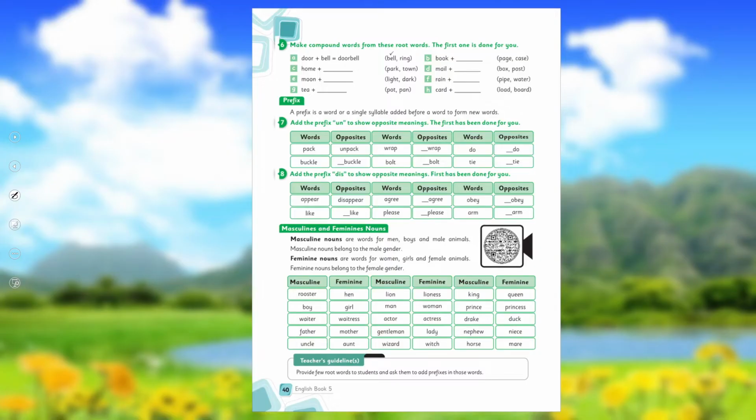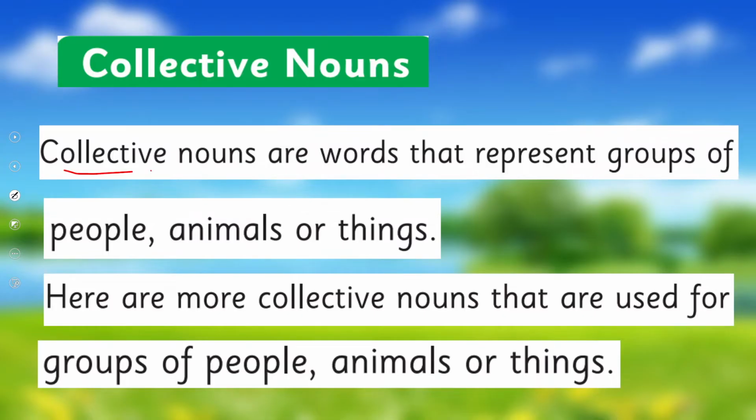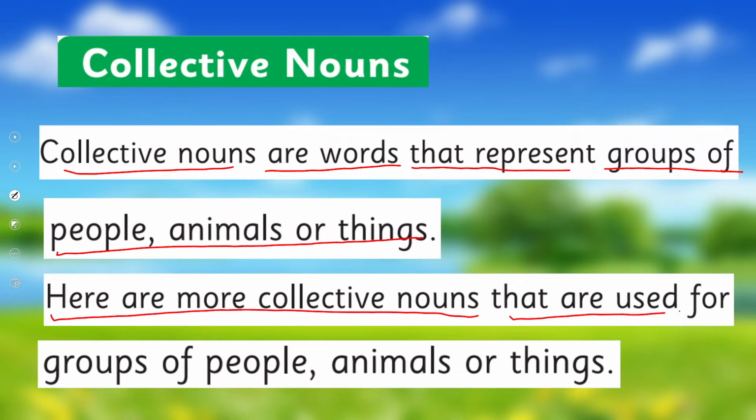So let's see, what does your book say about it? Collective nouns are words that represent groups of people, animals, or things. Here are more collective nouns that are used for groups of people, animals, or things.